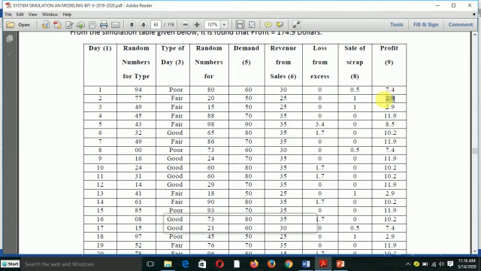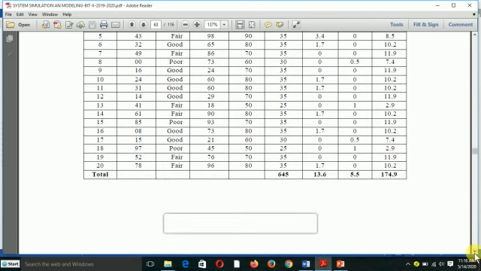So I have 2.9. After that, I add all of these up. So the total profit will be 174.9. This is the overall profit of the news dealer after 20 days.